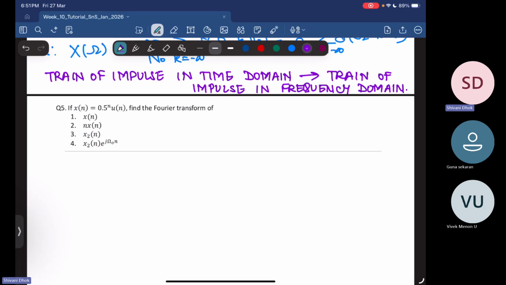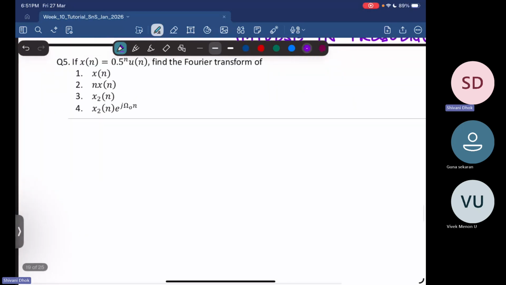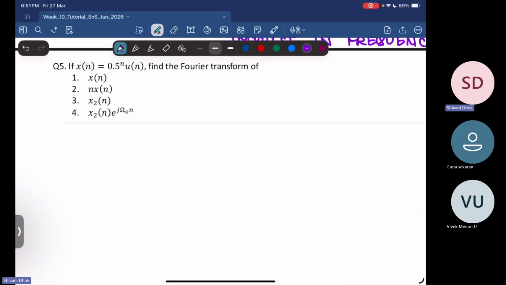So what is given to us is if x of n is 0.5 to the power n u of n, find the Fourier transform of these four signals. First one is your actual signal x of n. Then they're asking us to find the Fourier transform of n into x of n. Then we need to find the Fourier transform of x2 of n, which is something that we had defined earlier. Then the third one is x2 of n into e power j omega naught n.